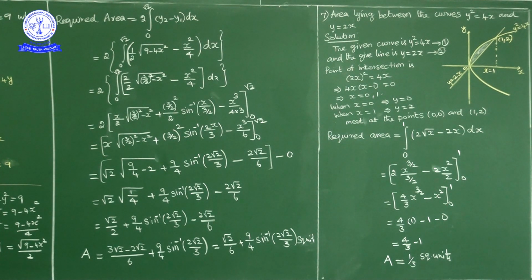By substituting the upper limit, in place of x if you substitute 1, we get 4 by 3 minus 1. In place of x if you substitute 0, that is 0 only. So 4 by 3 minus 1 is 1 by 3 square units. Okay, next question.